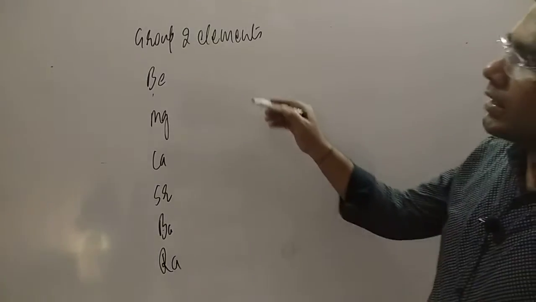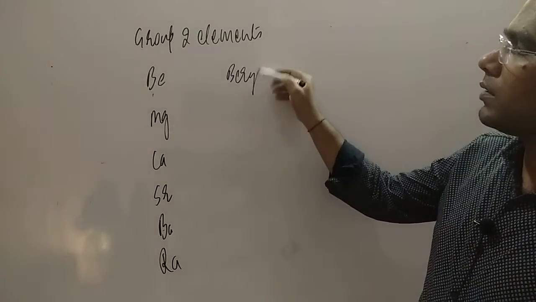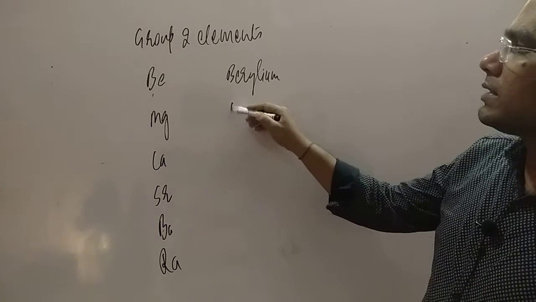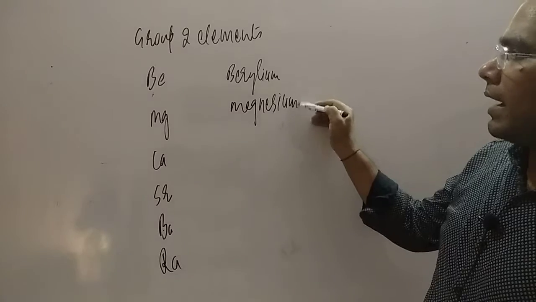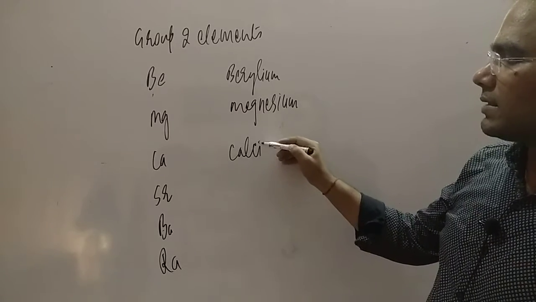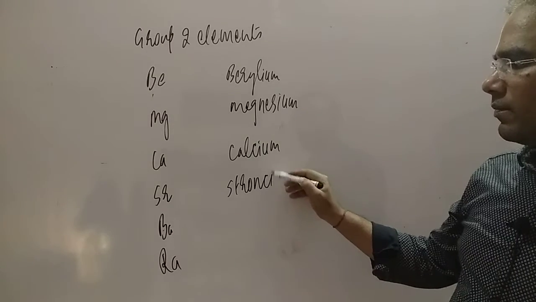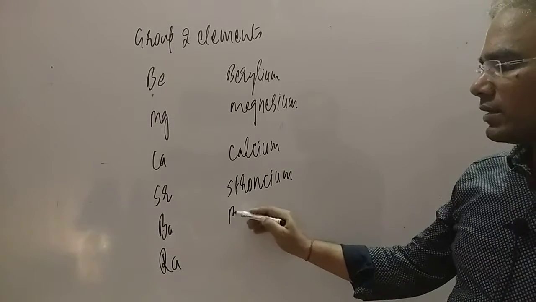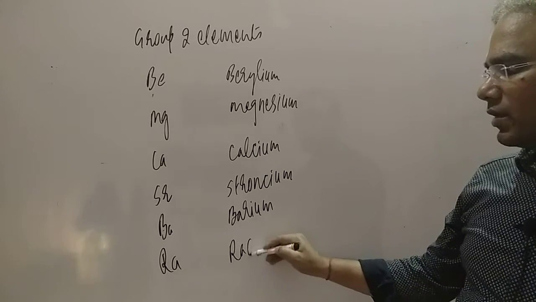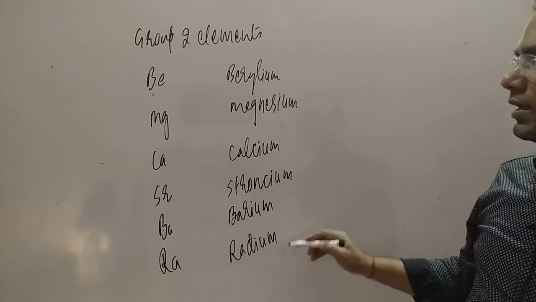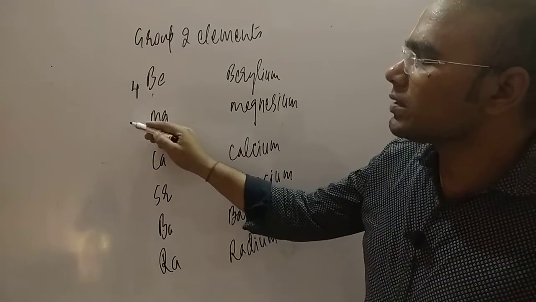Now if you want to know the full names, this is beryllium, this is magnesium, this is calcium, this is strontium, next one is barium, and the last one is radium.